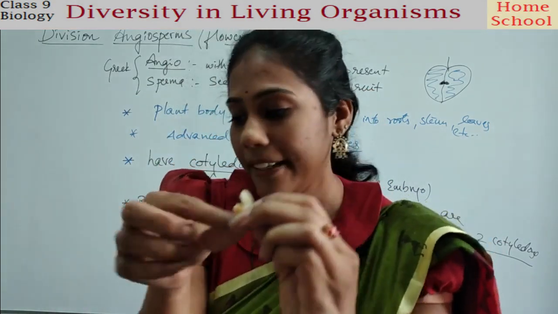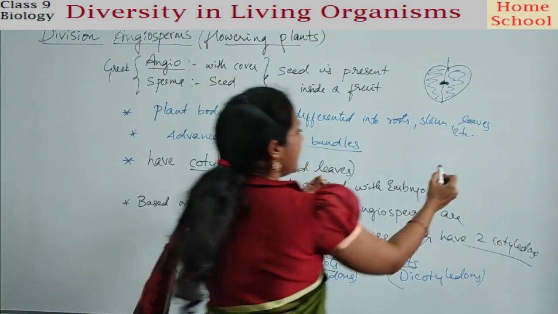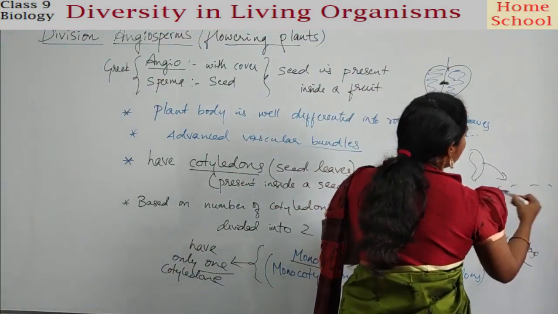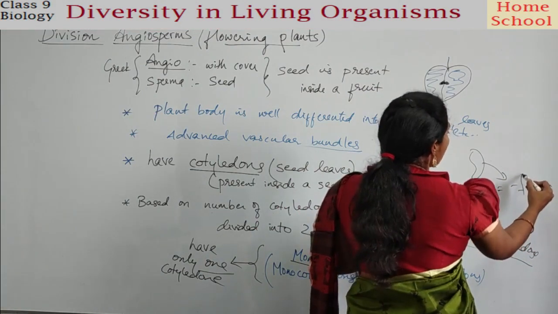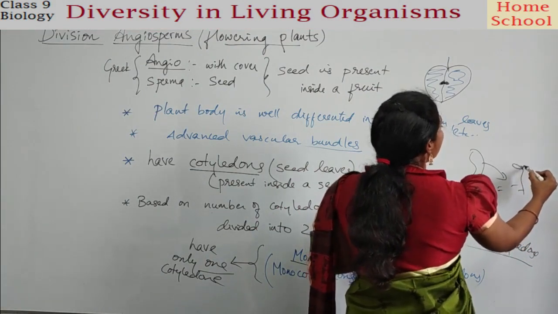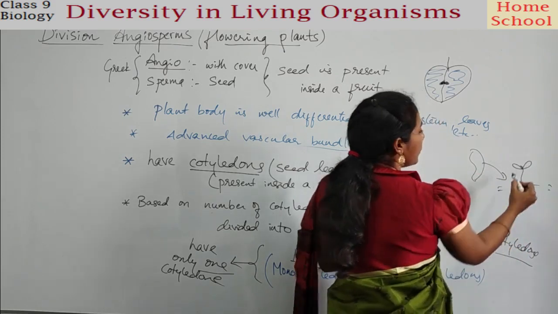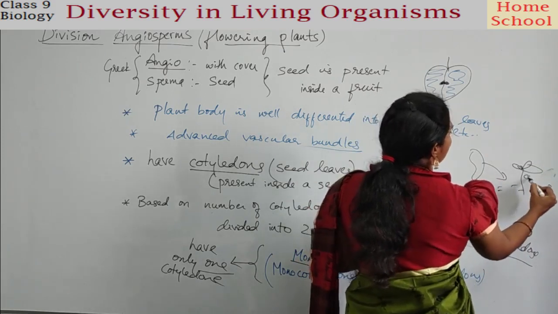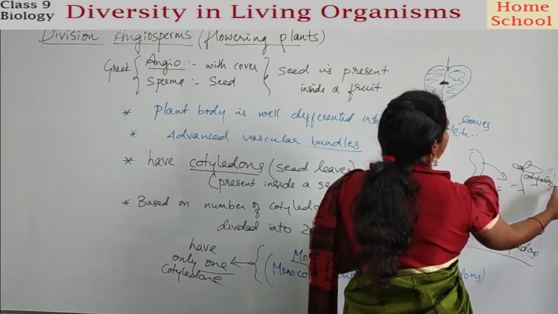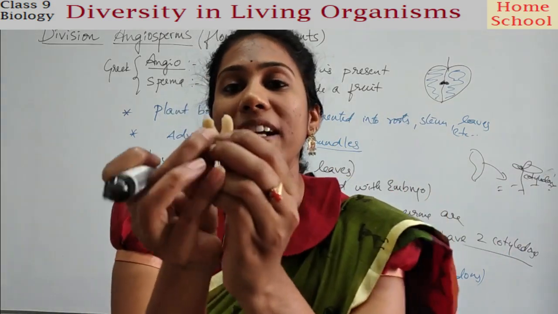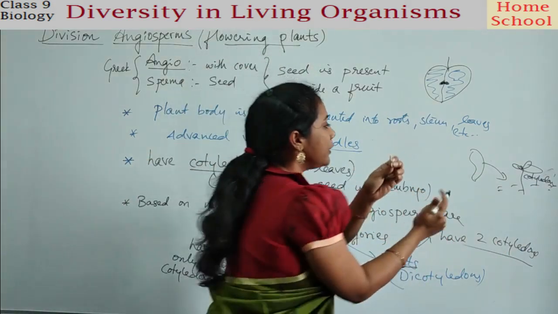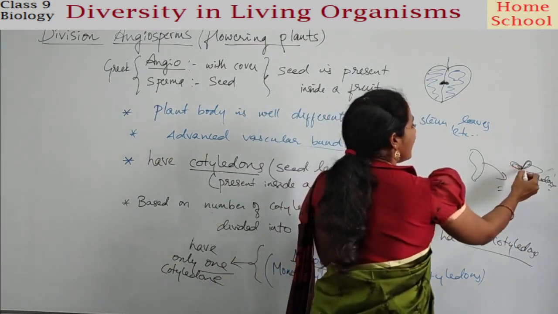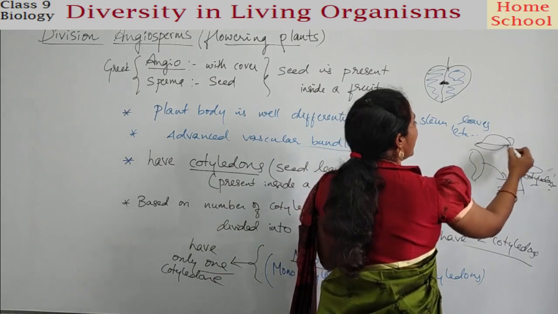So this is the seed, right? If I put it in soil, a small plant grows. Initially, two leaf-like structures are formed. This is what we call cotyledons. These big fat white colored structures will grow up into leaf-like structures. This is what cotyledons are. Okay, and later when the plant grows further, actual leaves are formed.